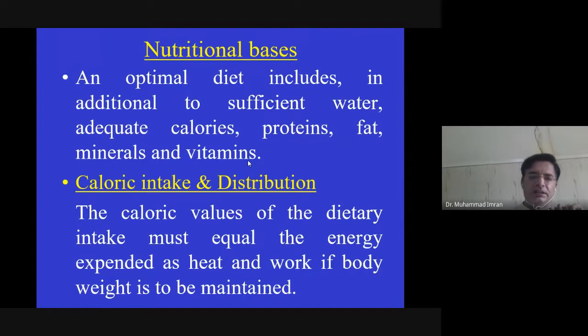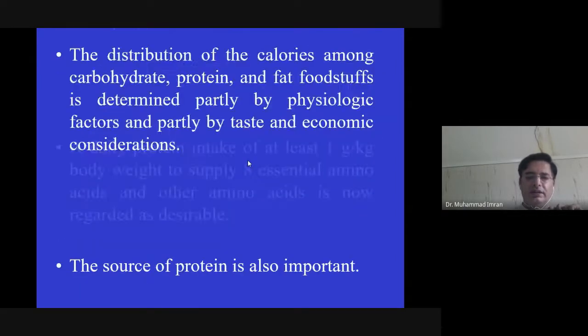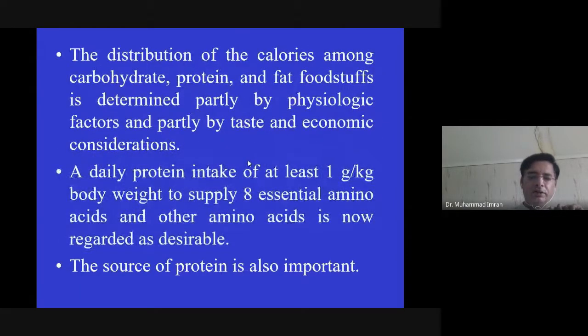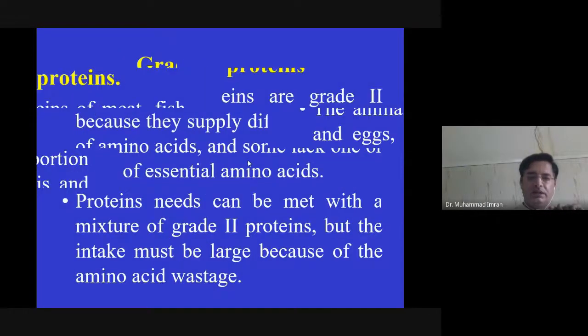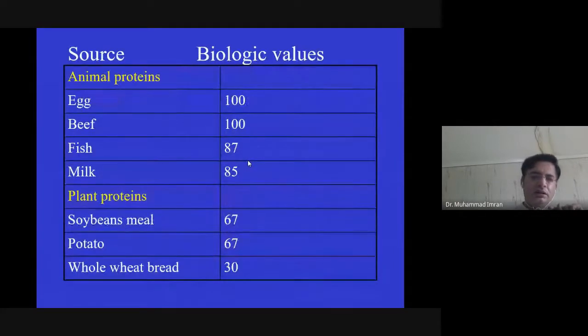Nutritional base classification. There are two classification of nutritional base. One grade one protein and a grade two protein. Grade one protein contain a nutritional value more than 80%, and grade two protein less than 70%. Grade one protein obtained from the animal sources, and grade two protein from the plant sources.